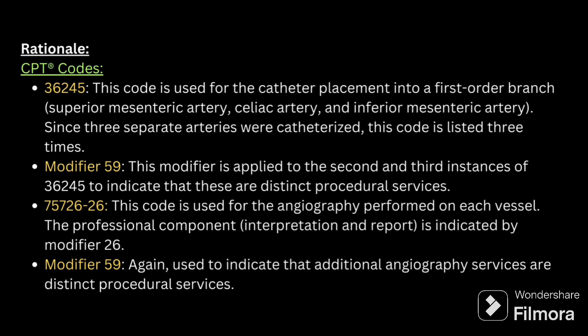So here, 36245, this code is used for the catheter placement into the first order branch, superior mesenteric artery, celiac artery and inferior mesenteric artery. Since 3 separate arteries were catheterized, this code is listed 3 times. So then modifier 59 is applied on the second and third instances of 36245 to indicate that these two are distinct procedural services. 75726 along with 26 modifier is used for angiography performed on each vessel.